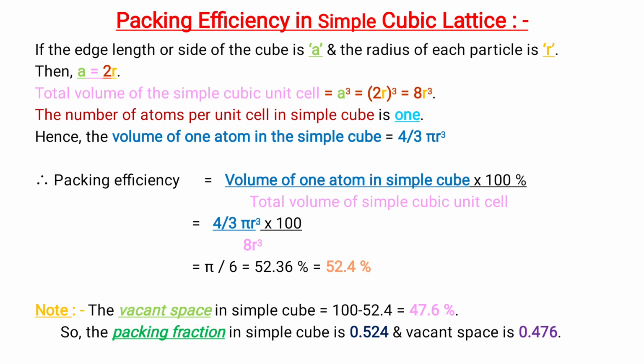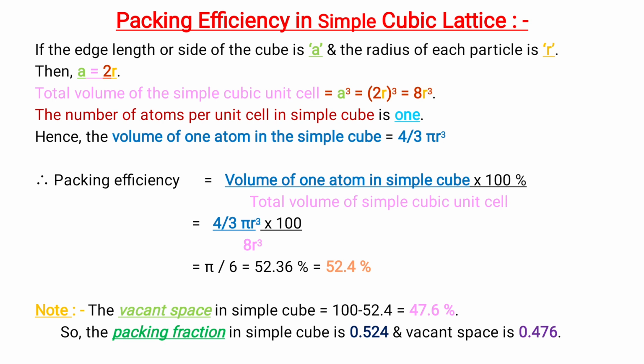The number of atoms per unit cell in a simple cube is 1. Hence, the volume of one atom in the simple cube is equal to 4/3 π r cube. Therefore, packing efficiency is equal to the volume of one atom in simple cube times 100 divided by the total volume of the simple cubic unit cell, which finally becomes equal to 52.4%.